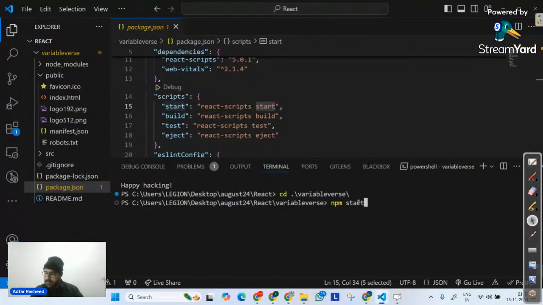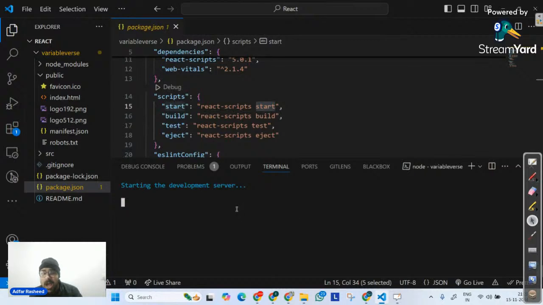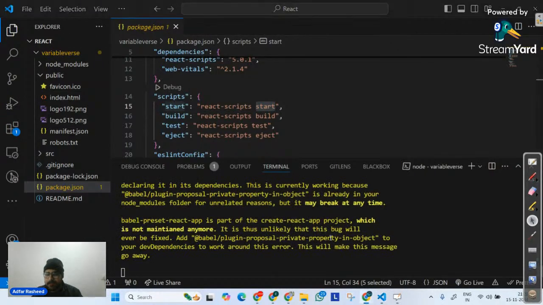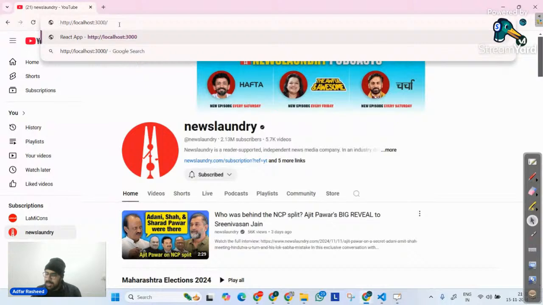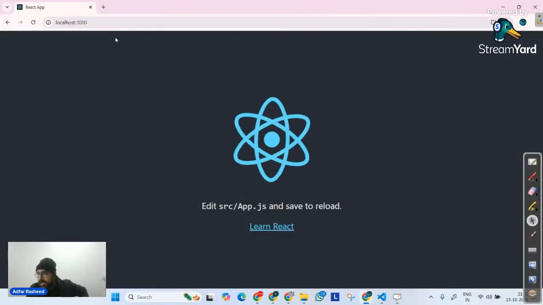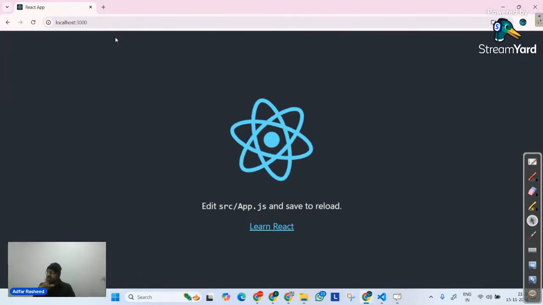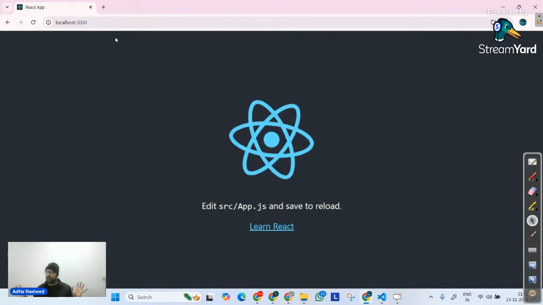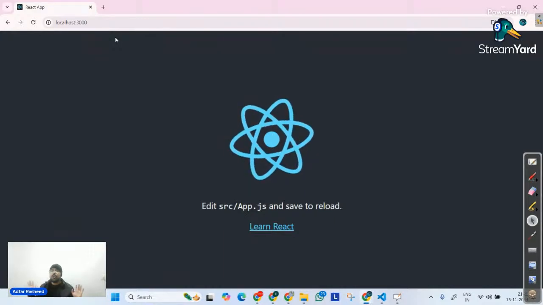So if I press enter over there, it will take a little bit of time and it will start a server that will give me the output of this particular web application. And if we see over here, there is the output we got, opened on my other screen. So let me close that and come back here. Now you can clearly see it has opened up a server on localhost 3000, and we can see some output there. Although we have not created this, there is some icon that's circling around and some edit text, whatever it is, but there is an output. We have created a small React web application, although we don't know how it is there.